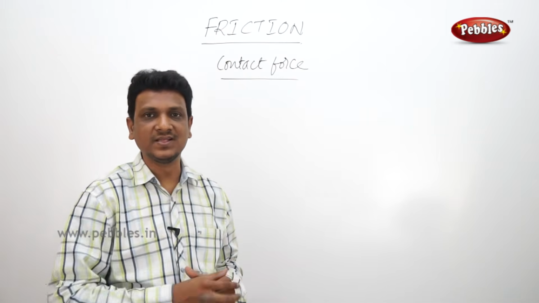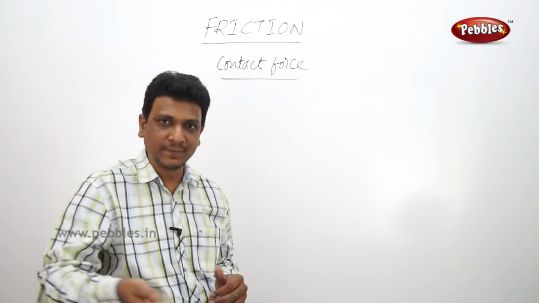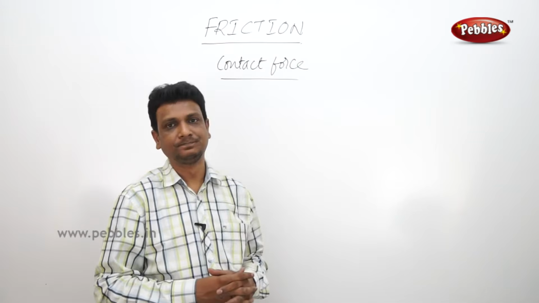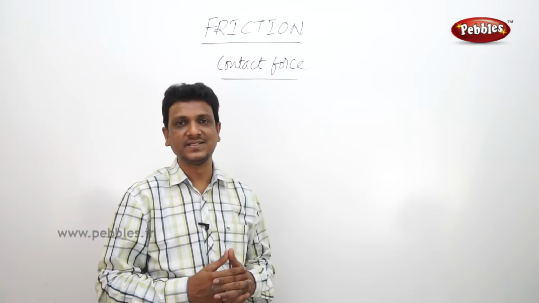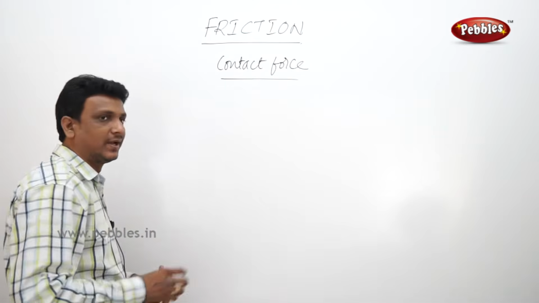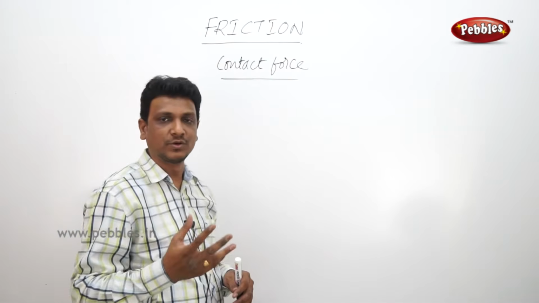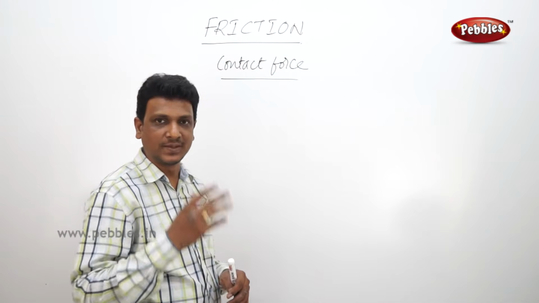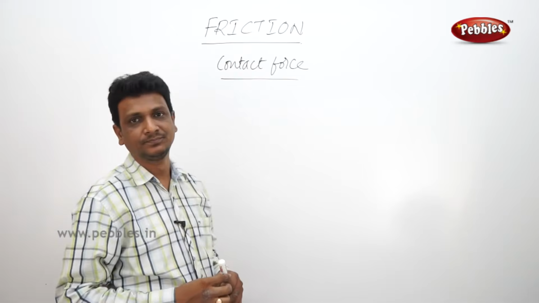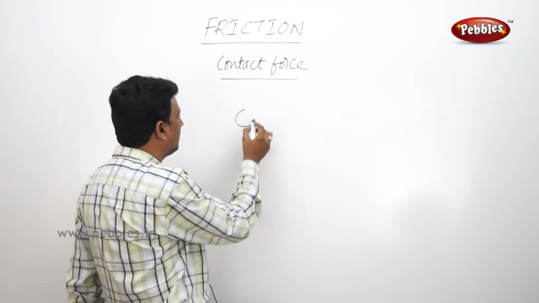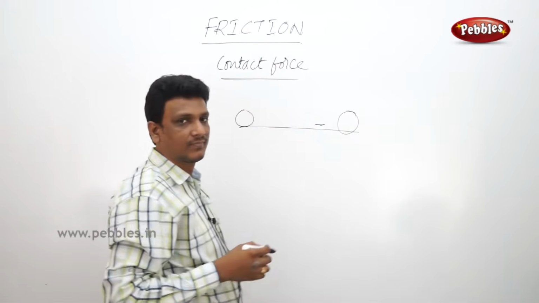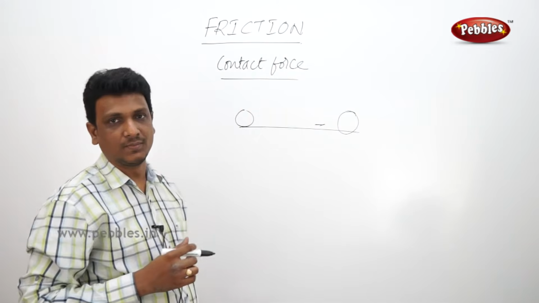If you have a round pencil, you roll the pencil on the table, it will roll. After some time it will stop. What makes these objects stop? In the force lesson we studied that an object cannot be stopped without applying force. But here you are not applying any force, the ball stops automatically. So here is a ball, you kicked it, it will move some distance, then it will stop. So what is stopping the ball?